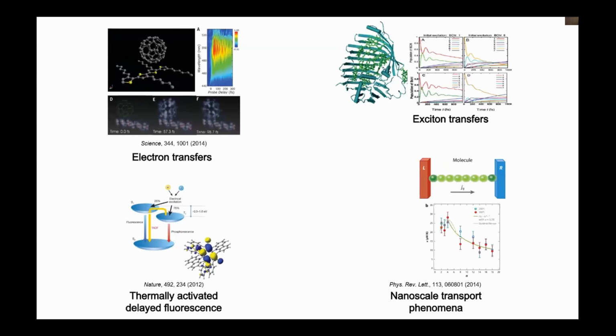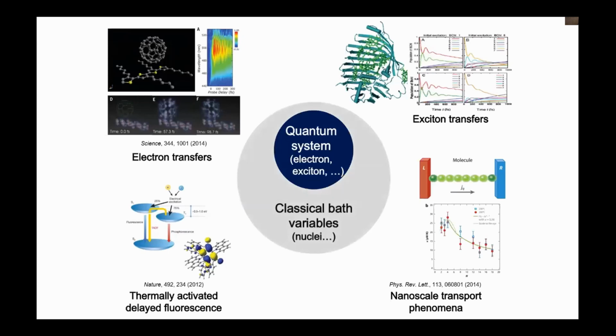So in this mixed quantum classical approach, we actually consider the system, quantum mechanical system, which contains electron or excitons, which has quantum mechanical features, and the remaining part as classical mass, such as nuclei. And then we consider the interactions between this quantum system and classical mass. So this is called mixed quantum classical approach.